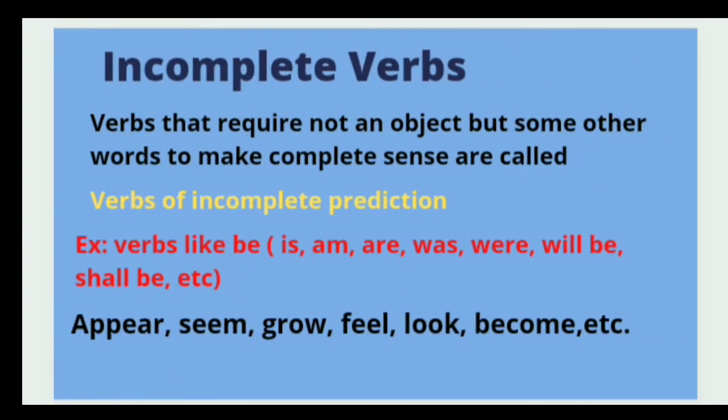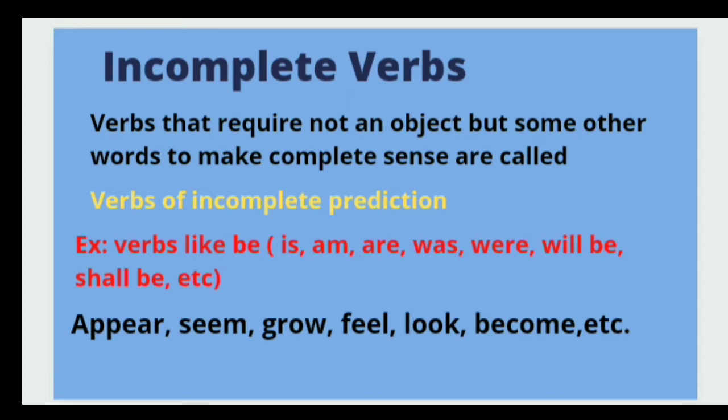Let's begin. Verbs that require not an object but some other words to make complete sense are called verbs of incomplete predication, or we can call them incomplete verbs. Now, if we talk about the examples, all kinds of be verbs, that means is, am, are, was, were, will be, shall be, which show being of something, are incomplete verbs.